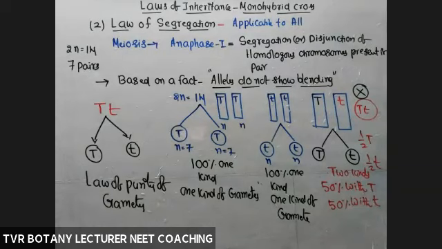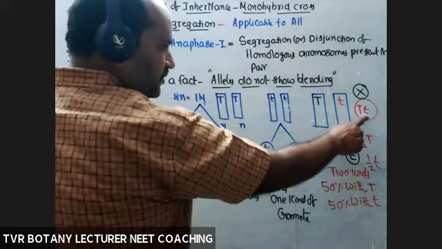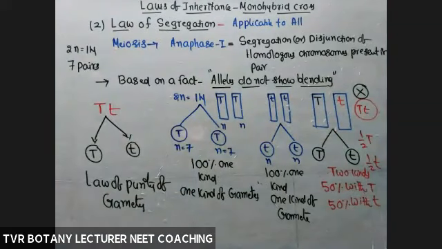They didn't move together. Are they blended or moving together? No, separated. Is there a gamete like this? No. So that's why there is no blending of alleles.